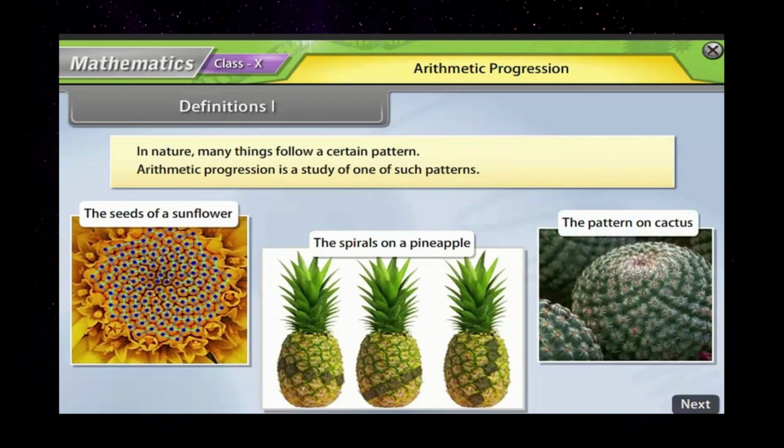The seeds of a flower. You can see the seeds of the flower have a spiral pattern. The growth of it will be spherical in shape. The spirals on the pineapple. The body of the pineapple has a certain pattern. Next, the pattern of a cactus. The cactus outer body has some pattern which is equal in centimeters and in diameters.